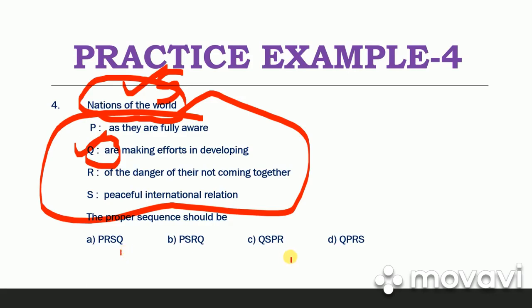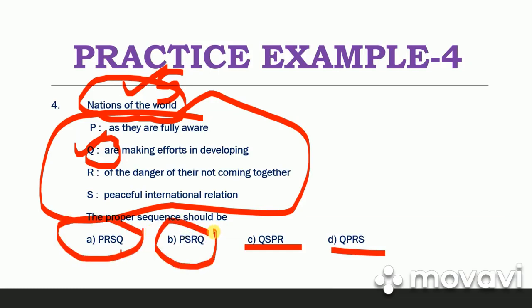In the answer you can see that only 2 options start with Q, option C and option D. Only these 2 options start with Q, and we can use the elimination technique and eliminate option A and option B. Now the challenge has become easier. You can see that after Q in option C, S is used, and in option D, P is used. We'll have to decide whether S comes or whether P comes after Q. S is peaceful international relation, and P is as they are fully aware.